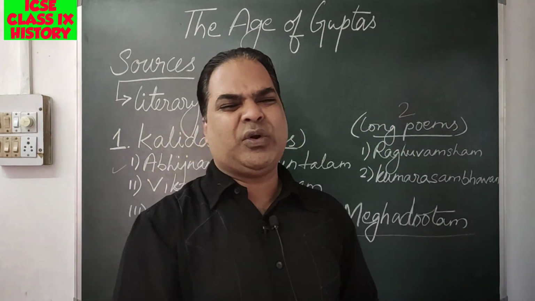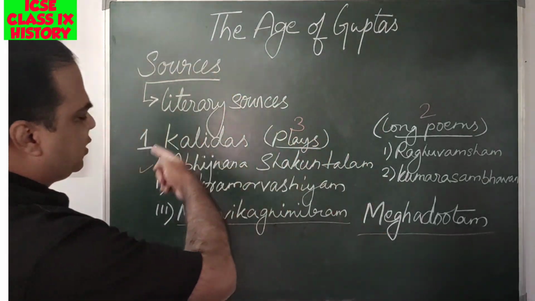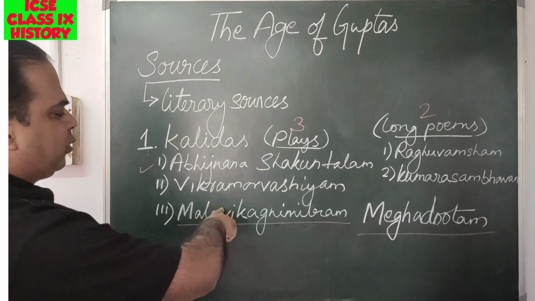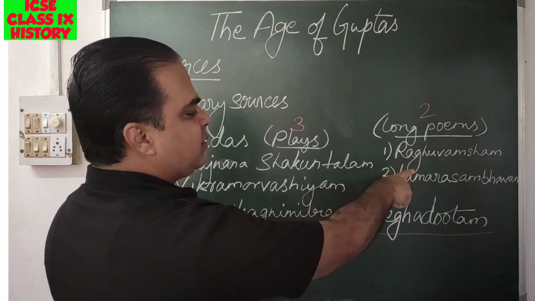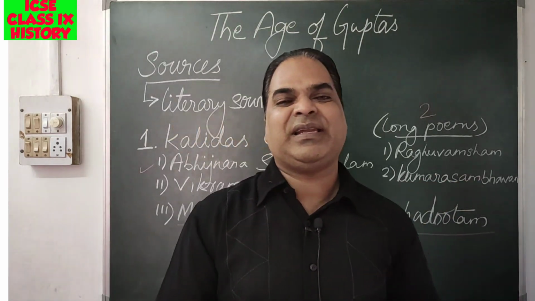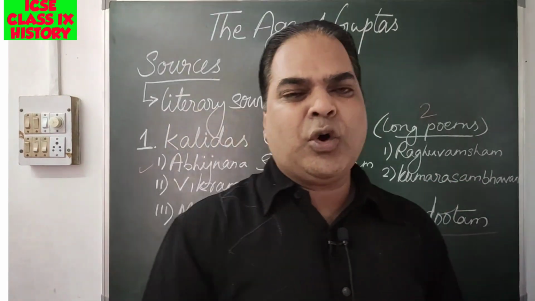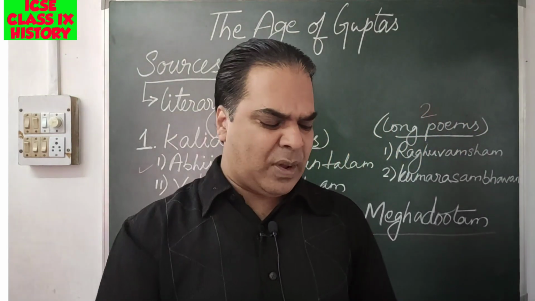So these are some of the stories that we have nothing to deal with. But altogether, these works of Kalidasa, Abhijnanam Shakuntalam, Vikramorvasiyam, Malavikagnimitram, Raghuvamsam, Kumarasambhavam, and Meghadutam, throw much light on the Gupta period. So what all light is thrown by the works of Kalidasa?